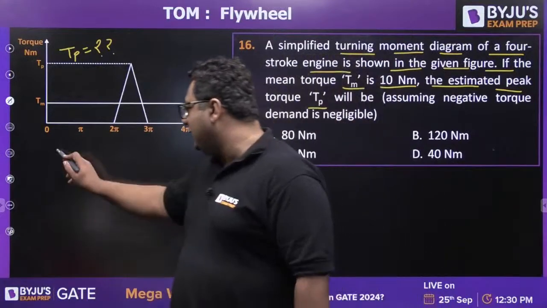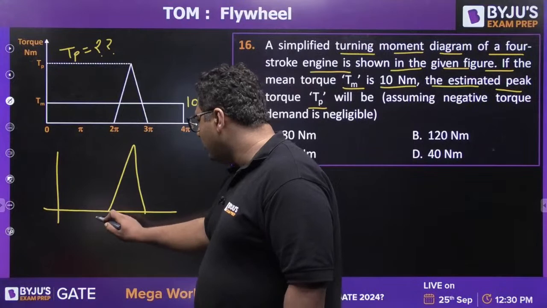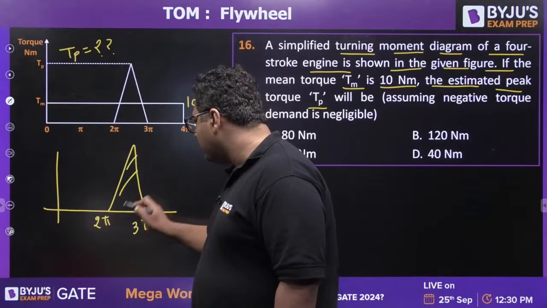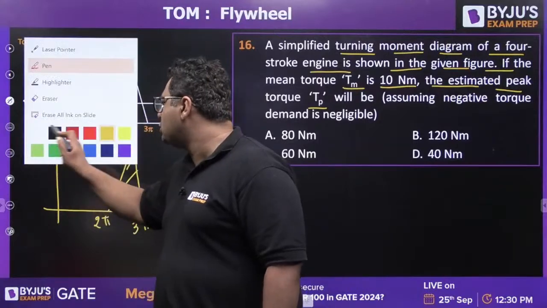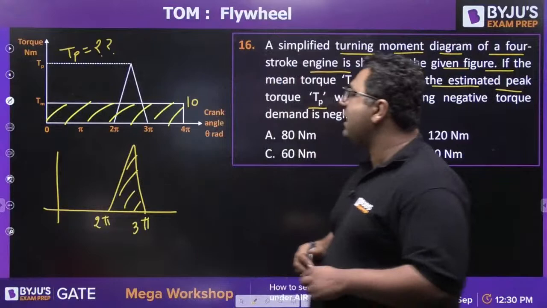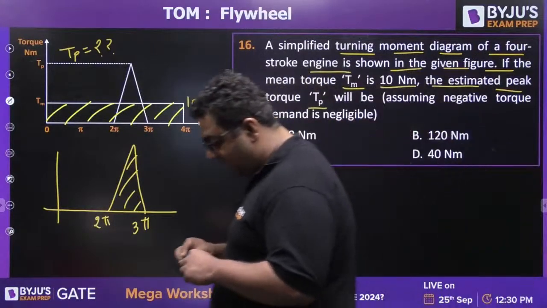Obviously, if you see the real diagram, which is this triangle from 2 pi to 3 pi, this area will be equal to this area. Just equate the area, get the answer. So this is a very easy question, I feel.